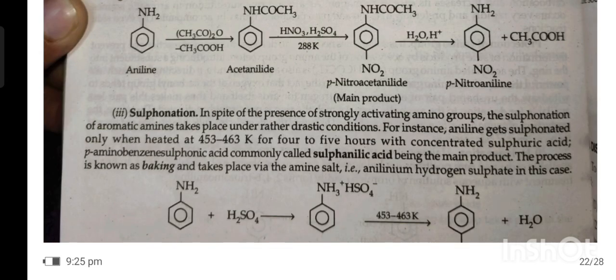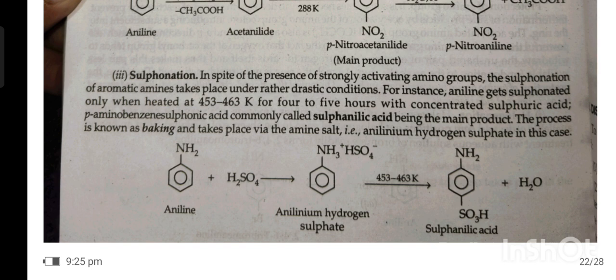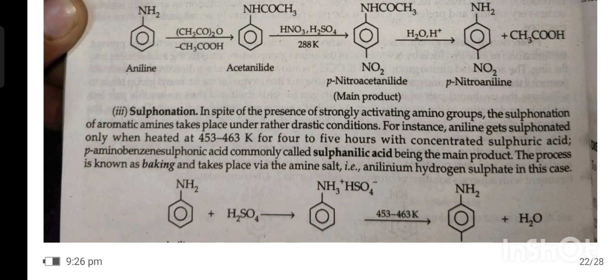Sulfonation. In spite of the presence of a strongly activating amino group, the sulfonation of aromatic amines takes place under rather drastic conditions. For instance, aniline gets sulfonated only when heated at 453 to 463 Kelvin for 4 to 5 hours with concentrated sulfuric acid. Para-aminobenzene sulfonic acid, commonly called sulfanilic acid, is the main product. This process is known as baking and takes place via the ammonium salt, anilinium hydrogen sulfate in this case.